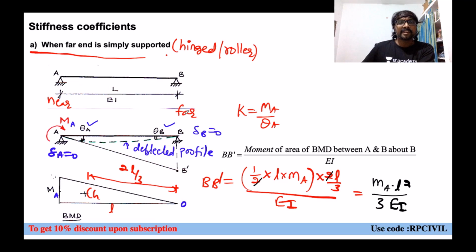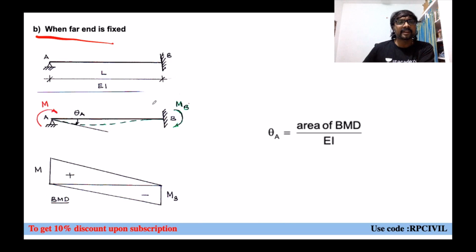Wherever you are applying forces, that is your near end, and B will be your far end. Same EI value, we will assume length of the member is L.